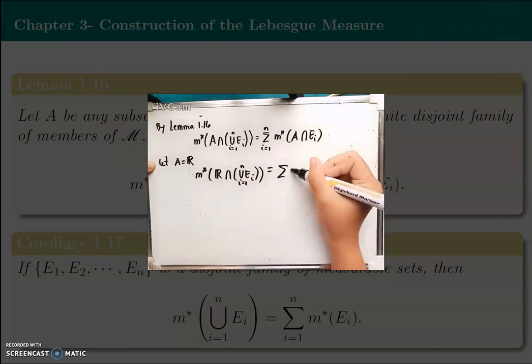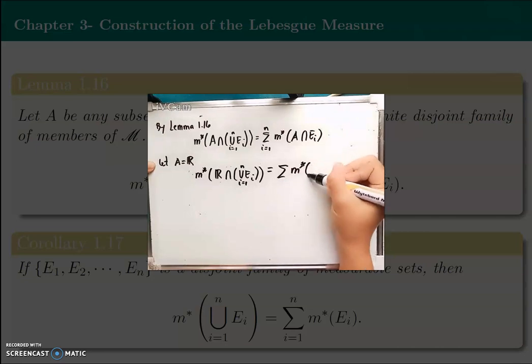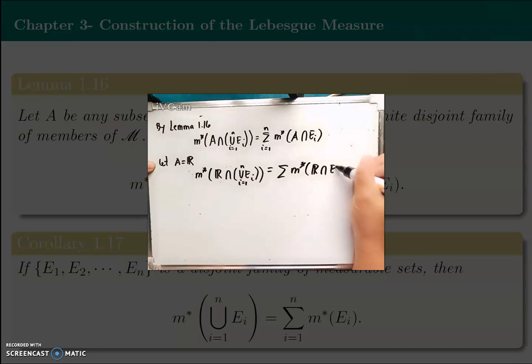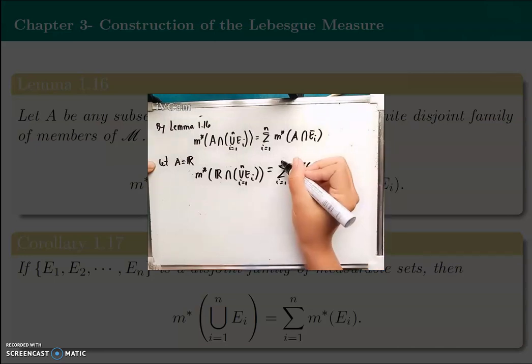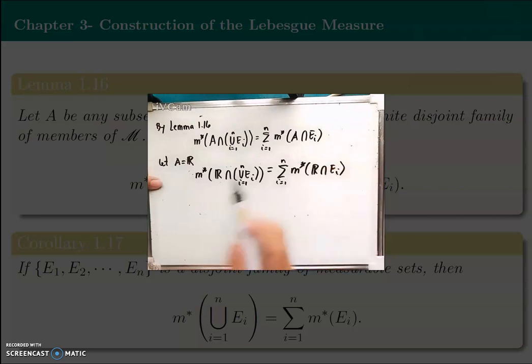And summation where i is from 1 to n. Now in this case, the intersection of any set to R is of course the set, because R is our universal set here, or bigger set.